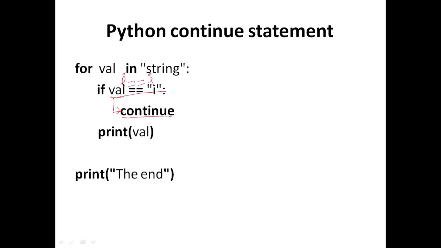It will terminate the current iteration. The current iteration will terminate, and the program control will be sent back to the for loop. So in this case the control will come here, and the next value of var will be assigned, which is N.